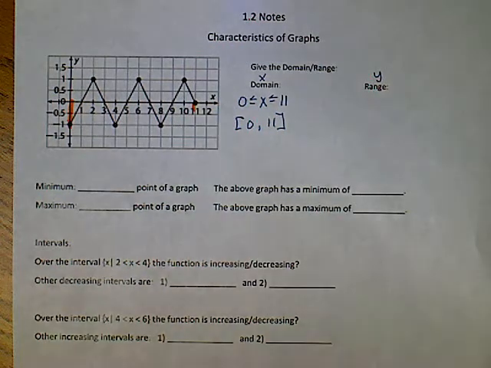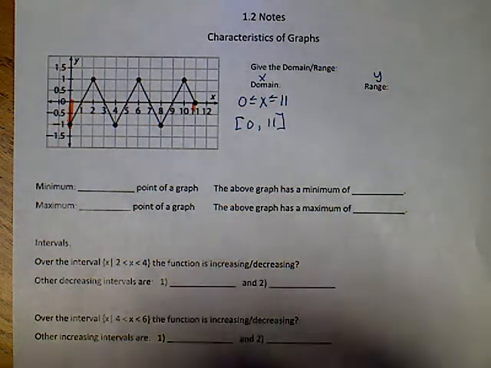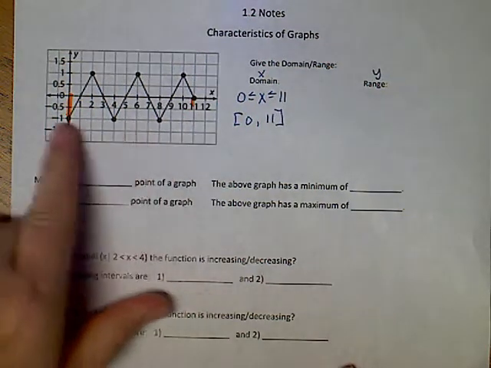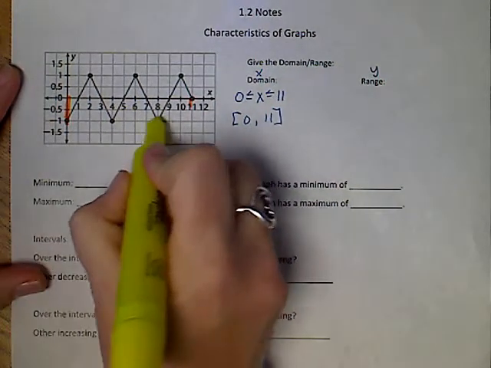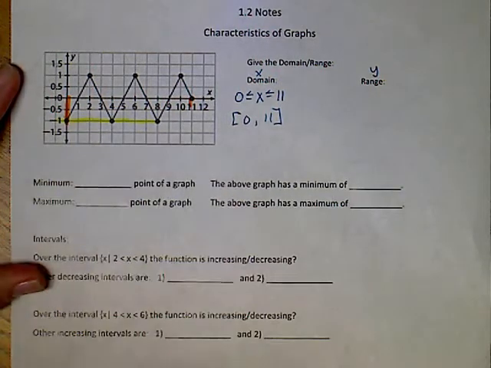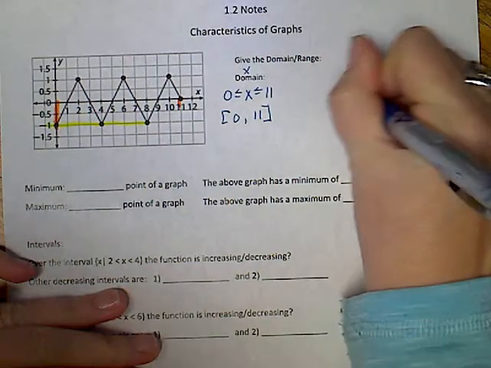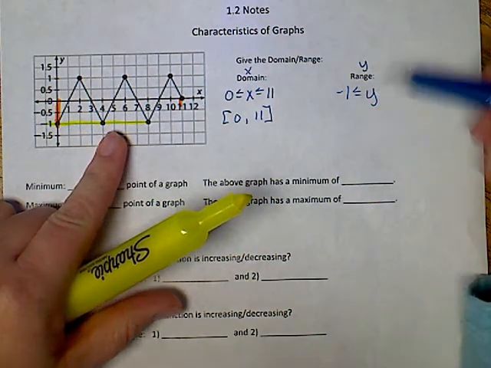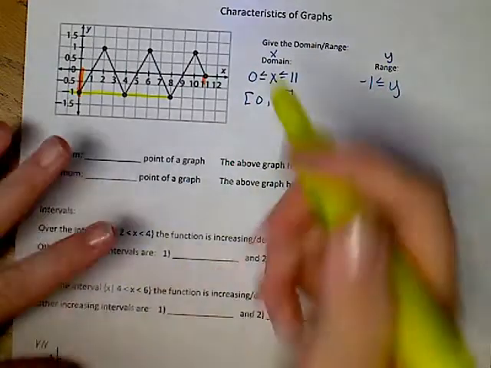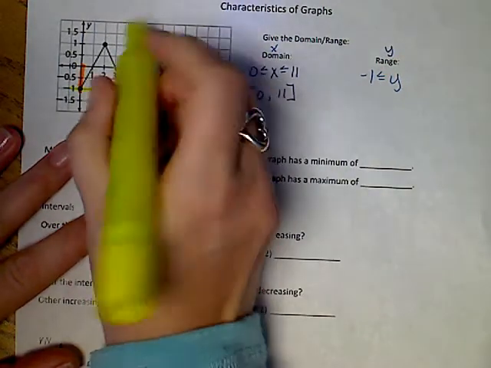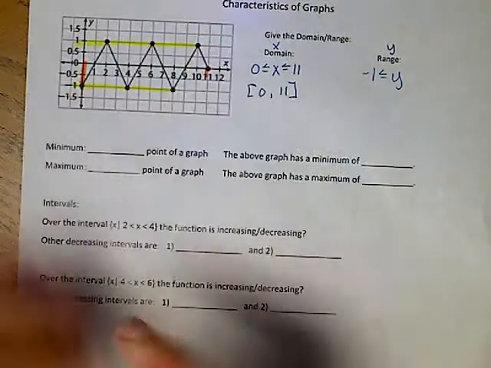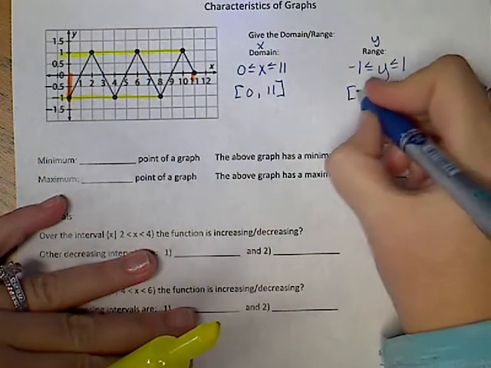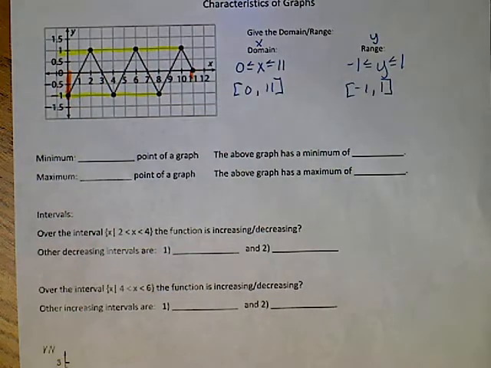My range is from the bottom to the top. We're talking about y values, so we're going from the bottom to the top. Notice that I have 3 lowest points, but they're all at the exact same number right here at -1. So I'm starting at -1. Again, I'm equal because of the solid circles. Range is y. And I'm going to go up to my highest point, which is 3 of them this time, and I'm going to +1. So my range, -1 to +1 equal. I can write it either way.